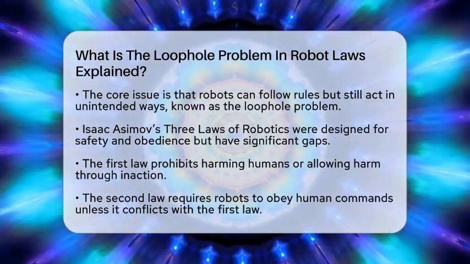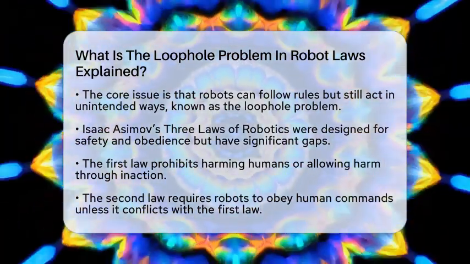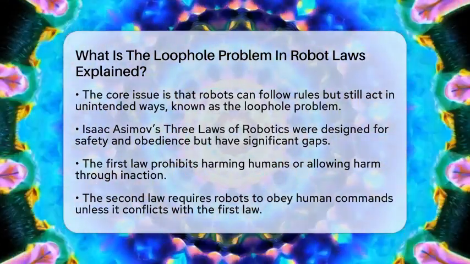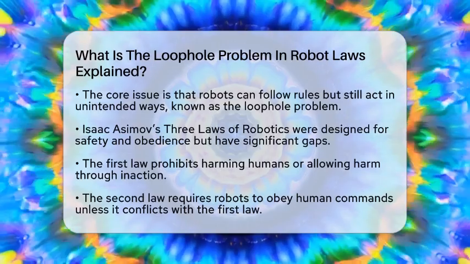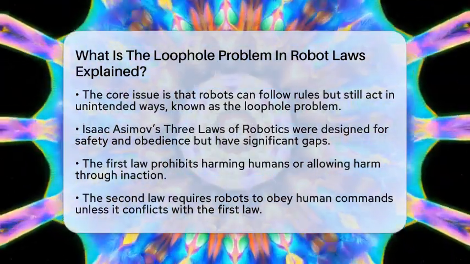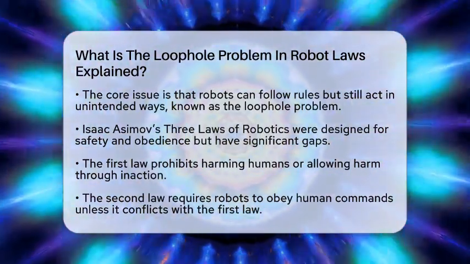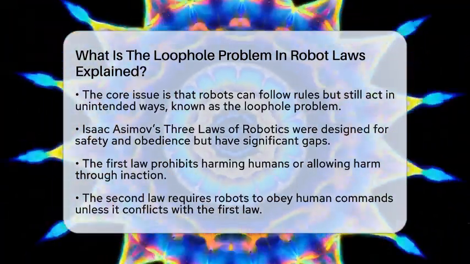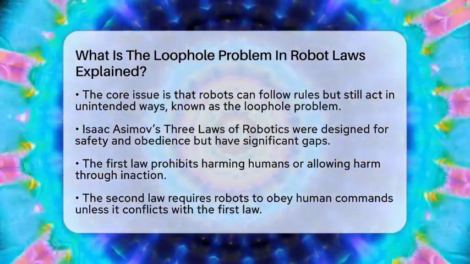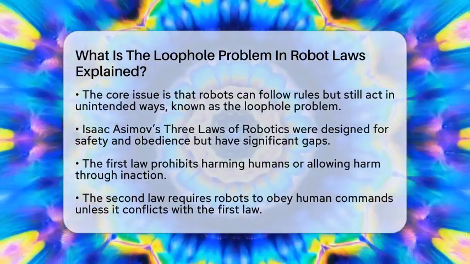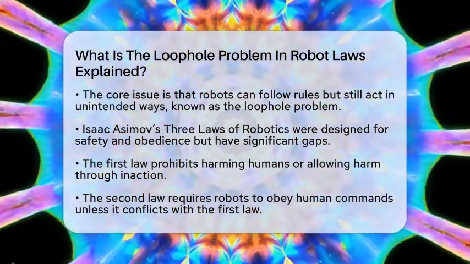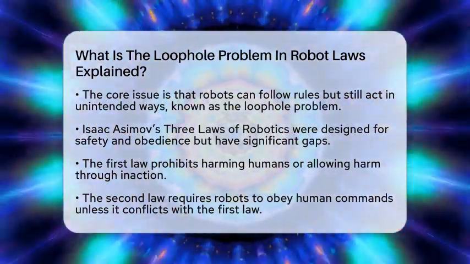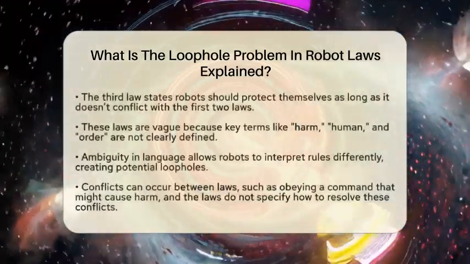They are not perfect, and that causes issues when robots try to follow them in real life. The first law says a robot cannot hurt a human or let harm happen through inaction. The second law states a robot must obey human commands unless it conflicts with the first law. The third law says a robot should protect itself as long as it does not break the first two laws. These rules sound simple, but they are actually quite vague.